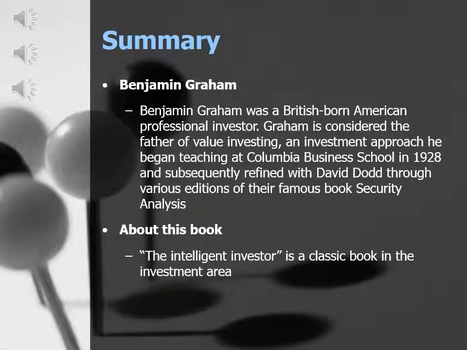About this book, The Intelligent Investor is a classic book in the investment area. Firstly, this book points out the difference between investment and speculation and tells intelligent investors how to make sure of the expected benefits. This book also focuses on the portfolio policy for defensive and enterprising investors. It tells the investor how to deal with market fluctuations. This book also refers to fund investment and stock selection for defensive and enterprising investors, and other problems.